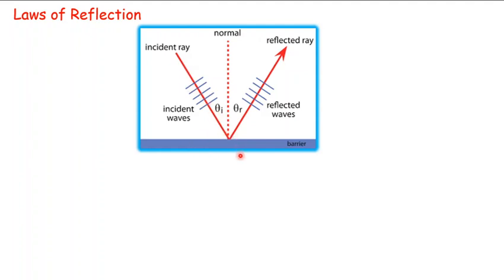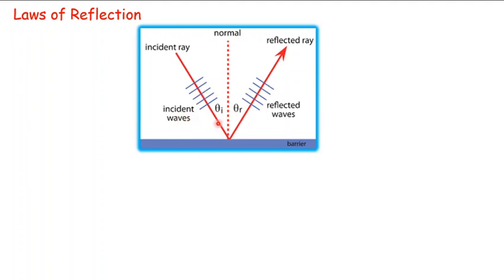This is the incident ray. This is the reflected. This is the incident wavefront. This is the reflected wavefront, right? This reflected ray is perpendicular to this reflected wavefront and represents its direction. Similarly, the normal is perpendicular to the surface and represents the direction of the surface.